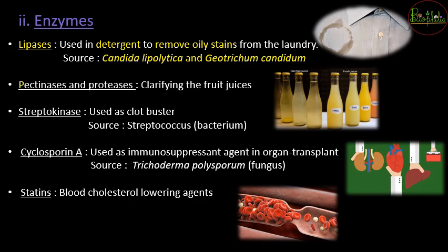So next is going to be pectinase and protease. Again, these enzymes are going to be coming from various sourced microbes, and these enzymes, that is pectinase or protease, ये क्या करेंगे, they are going to clarify the fruit juices. So you might have noticed the variations in the juice that you make at home. तो मम्मी ने घर पे फ्रेश मौसम्बी का जूस बनाया और आप फटाफट बाहर से एक ट्रॉपिकाना का टेट्रा पैक उठा के लाए. So whenever you pour that two juices onto the different glasses, तो आपको डिफरेंस दिखेगा.